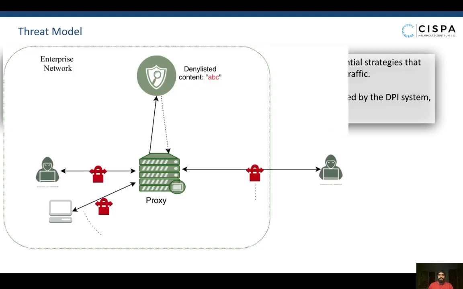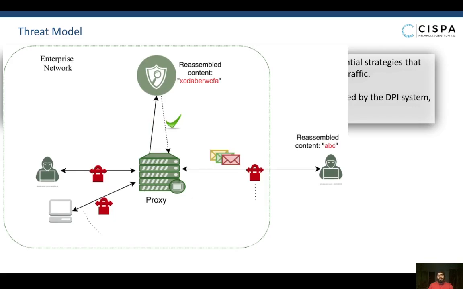Let us understand with an example what the solution could possibly look like. Assume that the DPI system has deny-listed the keyword ABC. An attacker sends a sequence of QUIC packets to the monitoring system. The DPI system reassembles the sequence to something other than ABC and lets the traffic pass through. The endpoint on receiving the traffic, however, reassembles the content to ABC. Thus, the attacker was able to evade the DPI system successfully.